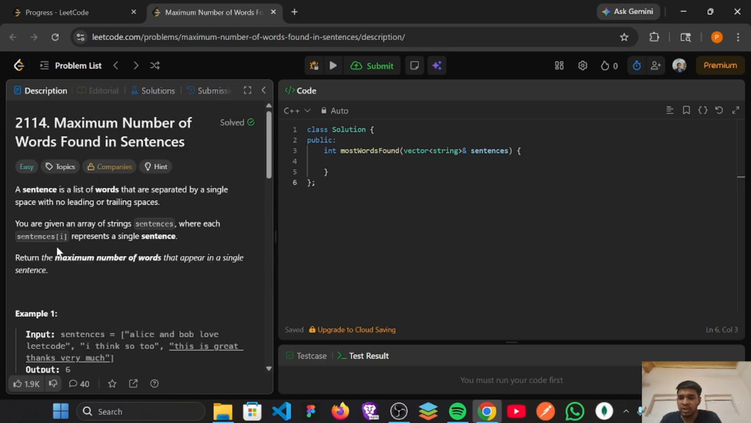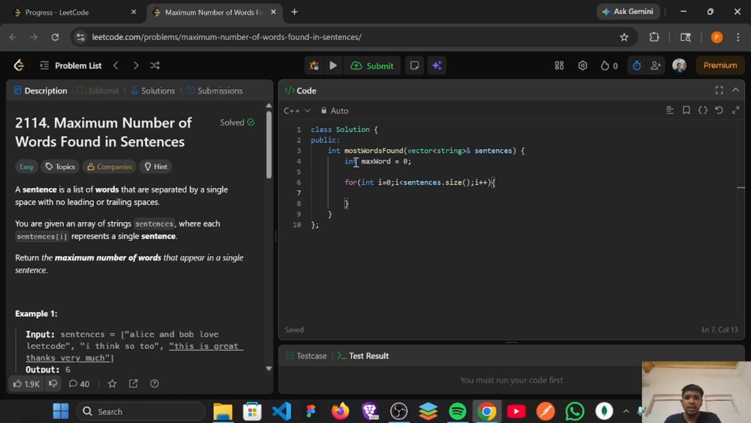So this is the question, and now I'm going to write this code in the C++ language. First of all I'm going to declare a variable maxWord, initialized with zero, which will store the maximum words found. Now I'm going to run a for loop, int i equals 0, i less than sentences.size(), not length but size, and increment it by 1.